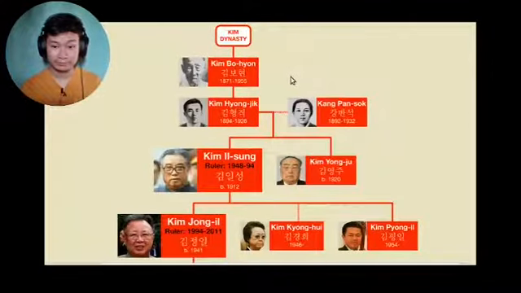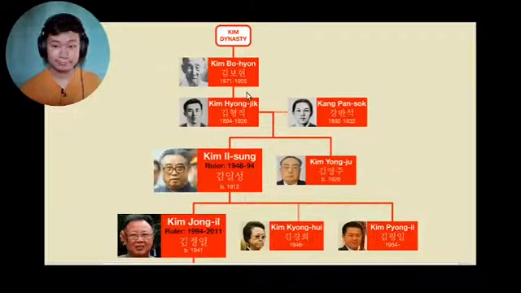The first thing you need to know is that Kim is the family name. In Korea, the family name comes first, and this is a bit confusing for English speakers since we usually put our family name as our last name.